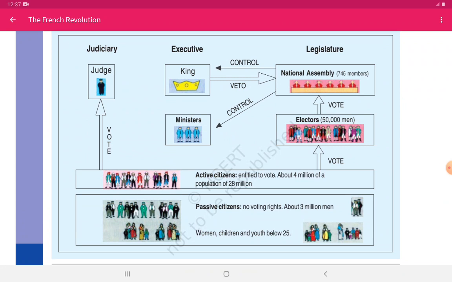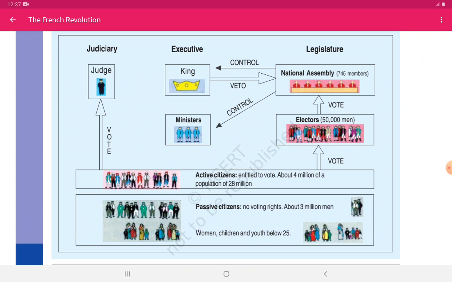Now the country was divided into two. Active citizens were entitled to vote, meaning about 4 million out of 28 million people were active citizens, whereas passive citizens do not have any voting rights, and these were about 3 million men and all women, children and youth below 25. Now these active citizens voted for the electors, these were nearly 50,000, and these electors voted for the National Assembly. This was about 745 members. The National Assembly controlled ministers.